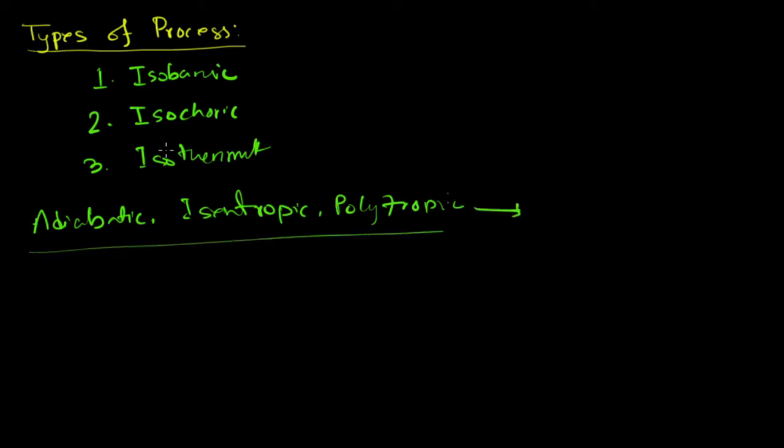These ones I will discuss later. At first, let's talk about the isobaric process. In an isobaric process, pressure remains constant. Isochoric process, volume constant. Isothermal process, temperature constant.